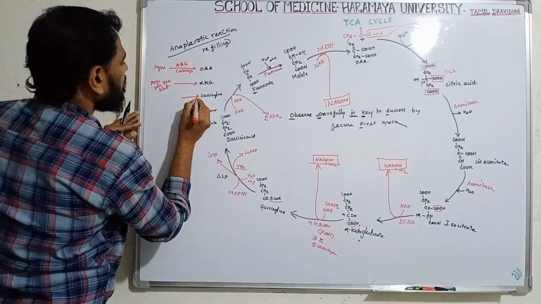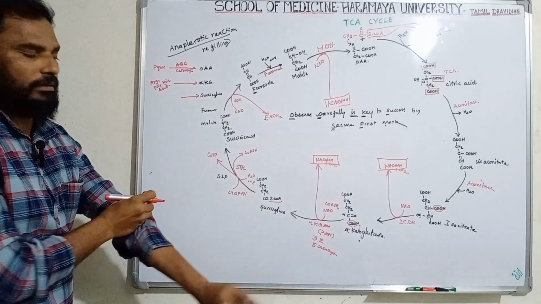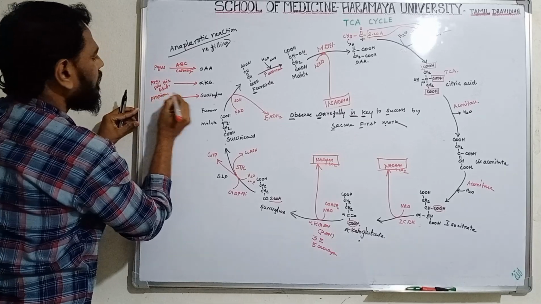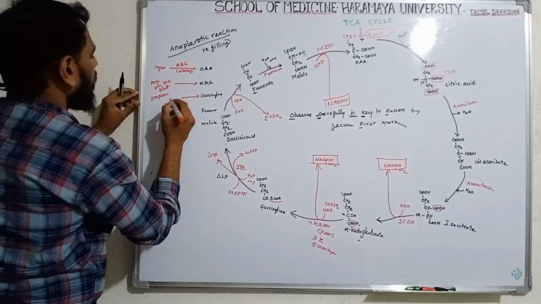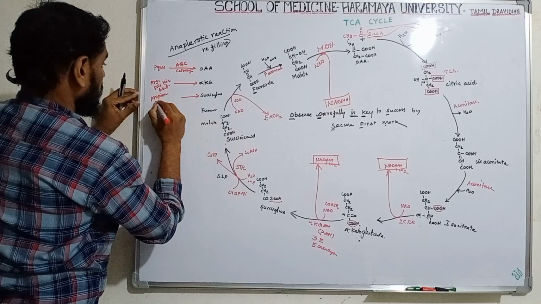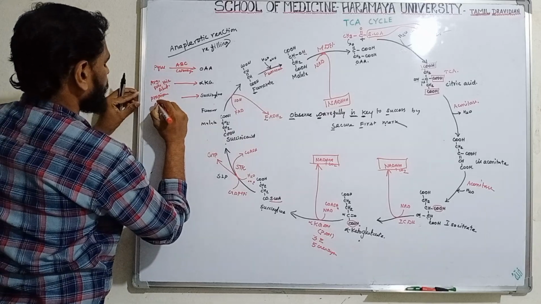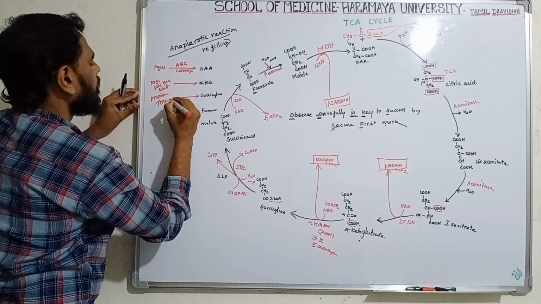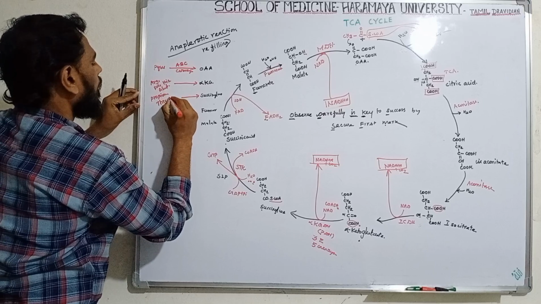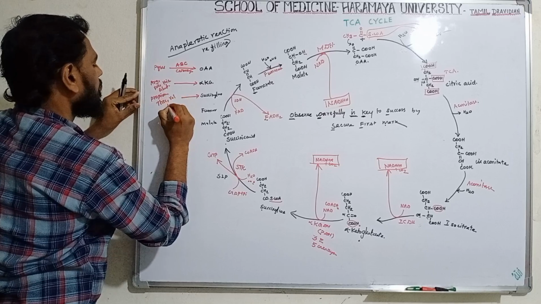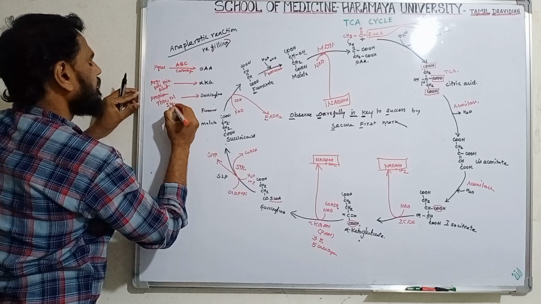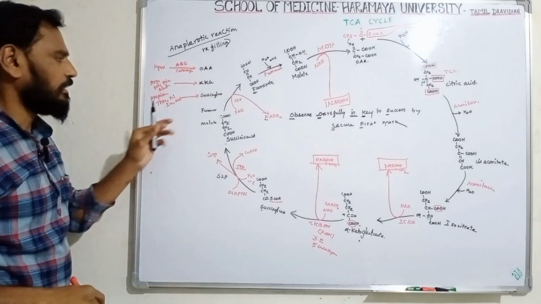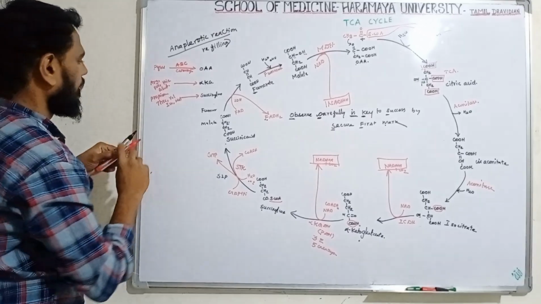Clear? Suppose succinyl-CoA is not available here. Immediately propionyl-CoA is converted into succinyl-CoA. And some amino acids also: threonine, valine, isoleucine, and methionine can be converted into succinyl-CoA immediately. Clear?